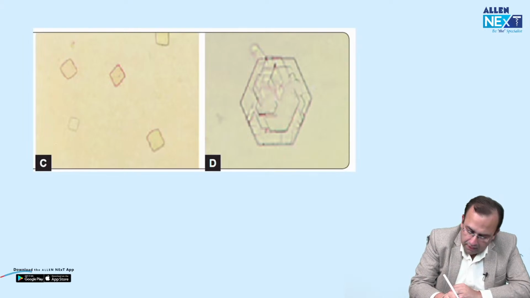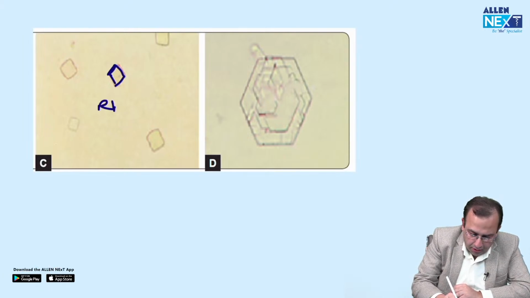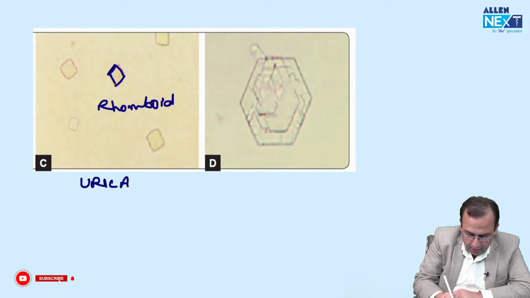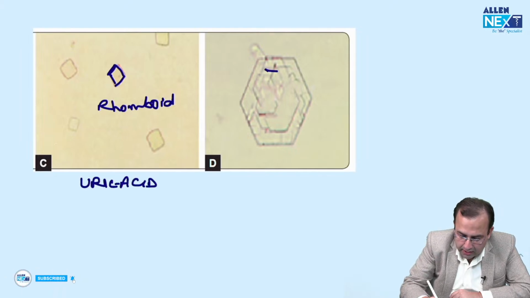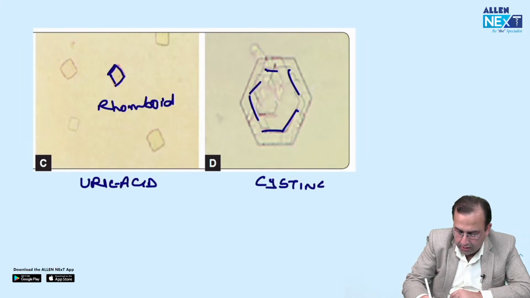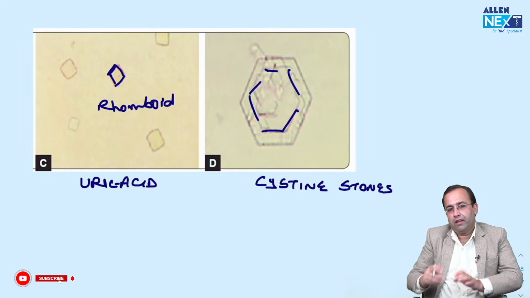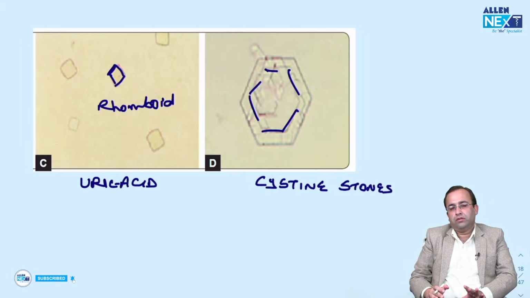Next, plain simple rhomboid crystals are seen in uric acid, and lastly, hexagonal laminated appearance is cystine stones. Hexagonal laminated appearance, cystine. This is urolithiasis.